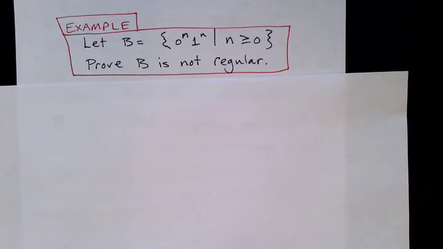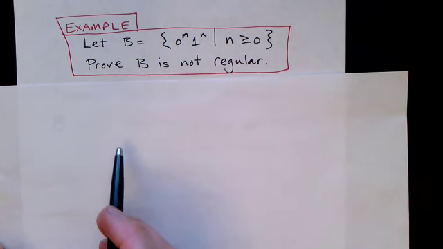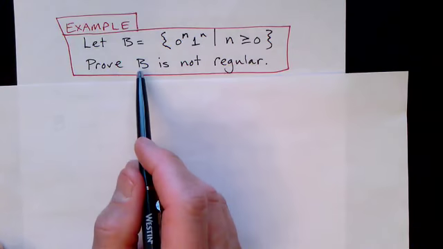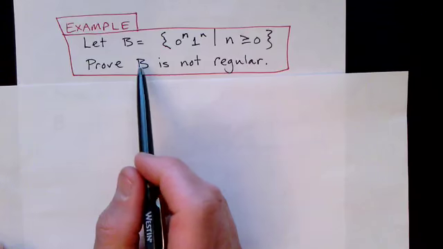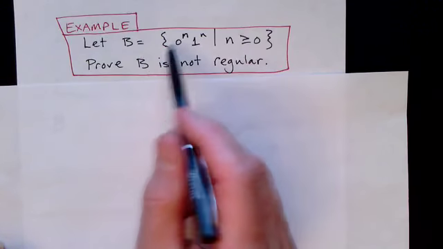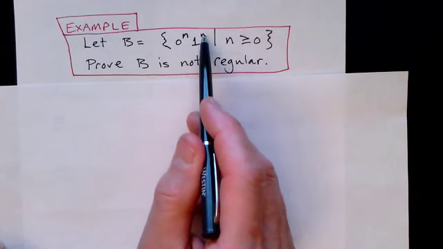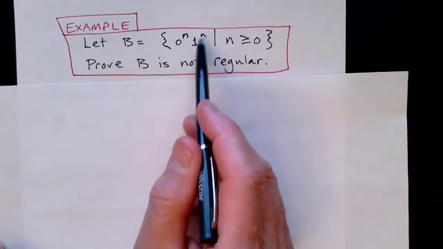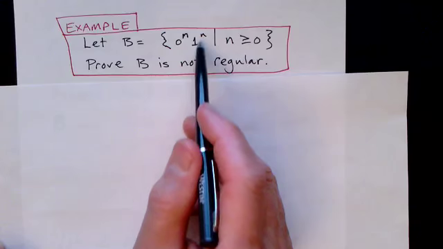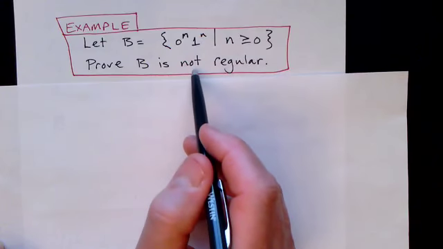So let's look at an example language and prove that it is not regular using the pumping lemma. We'll call the language B here, just for variety, and not call it A. But this is our language 0 to the n, 1 to the n, which we've already said is not regular. Now we're going to prove that it's not regular.